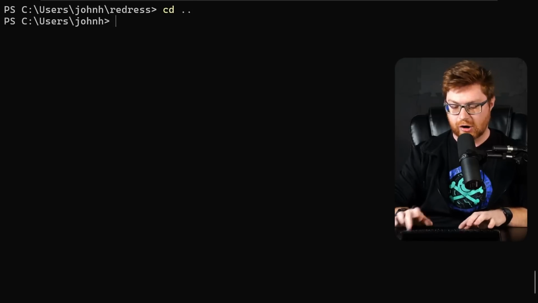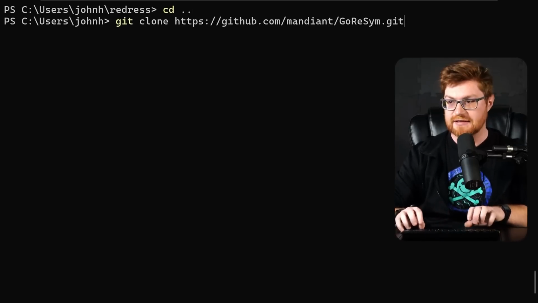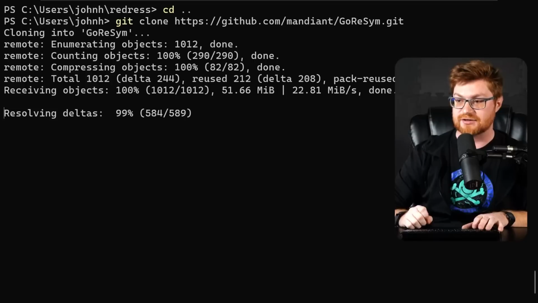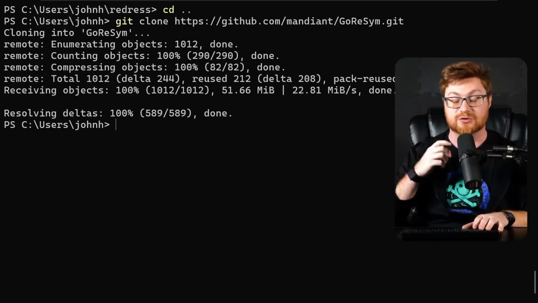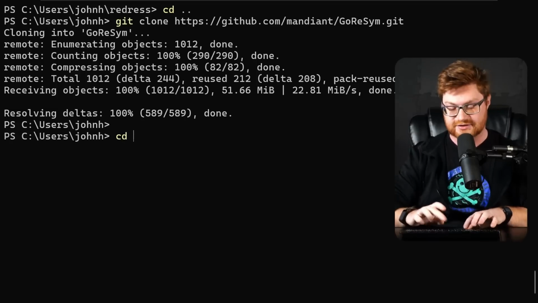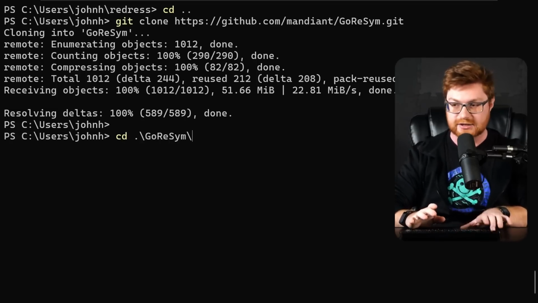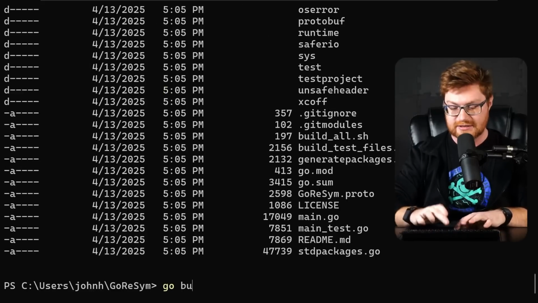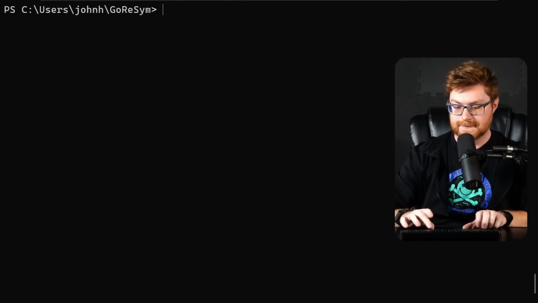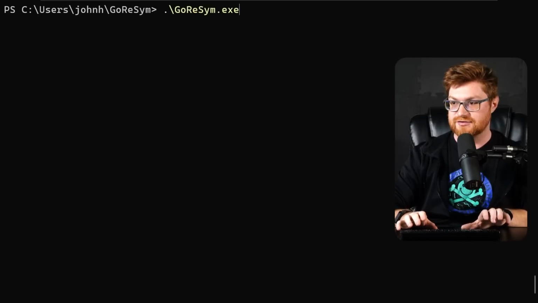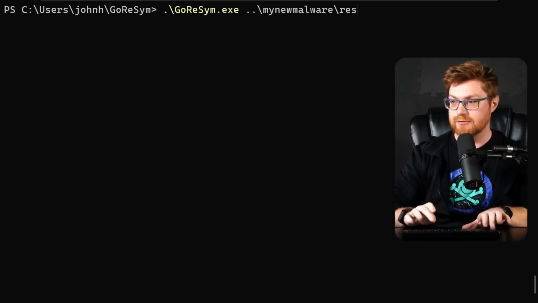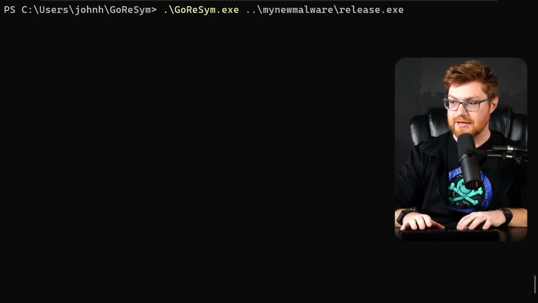Now I know this isn't hardcore code, disassembly stuff in the disassemblers and the debuggers stuff that we did previously, but this could still give us some interesting metadata or track down that sensitive information for command and control servers, sensitive configs, stuff potentially in malware. So let me go build GoReSym, and now we can run GoReSym with my new malware in the release build, and they use some examples.